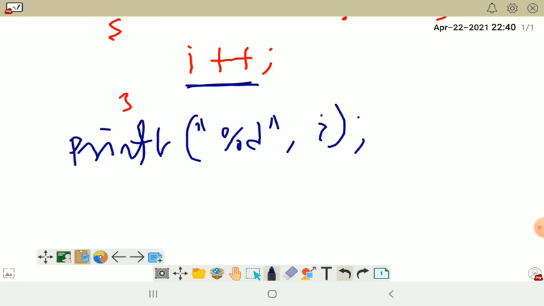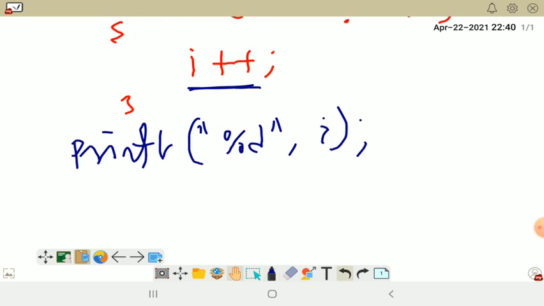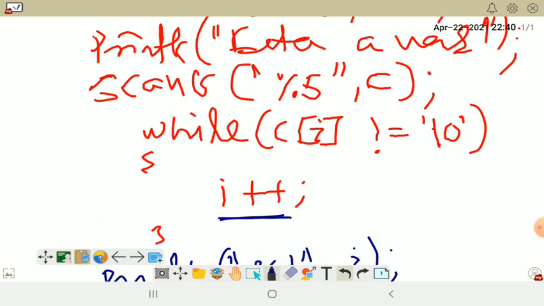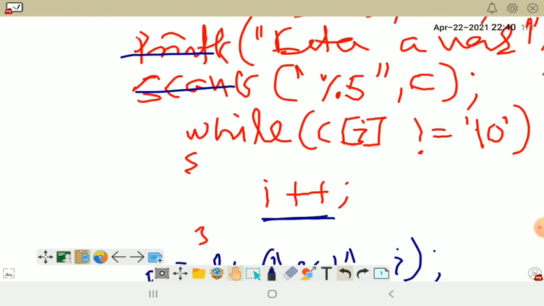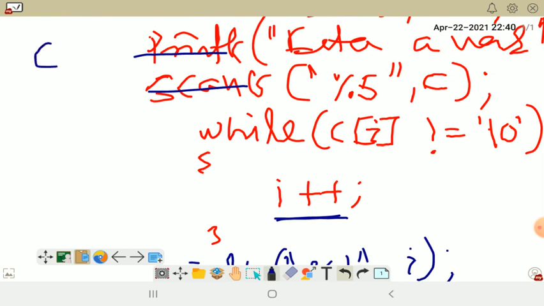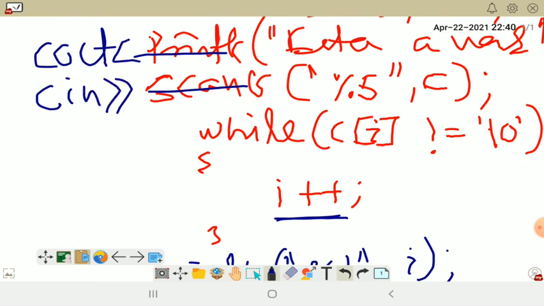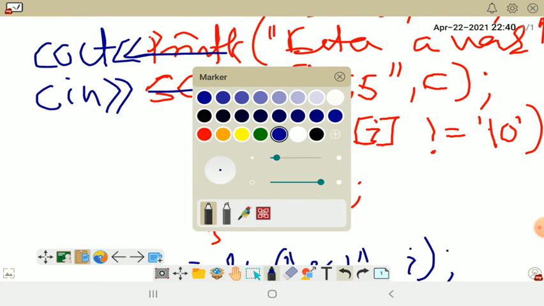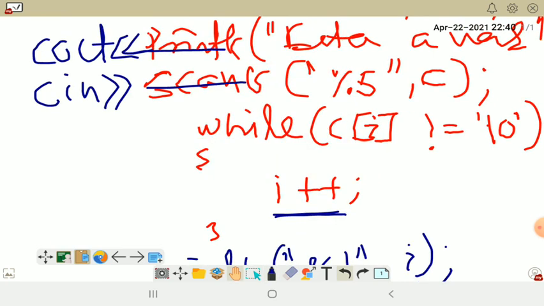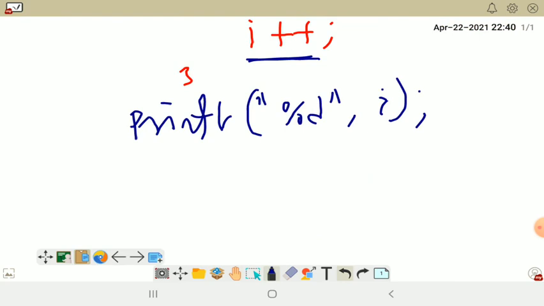The job is over. And if I do the same program with C++, what do I have to do? In place of printf and scanf, I have to use cout and cin. The rest of the logic is as it is. Then you go down, here also there is a printf, so in this place you have to use cout. That is the difference you need to make when you are writing the program accordingly.